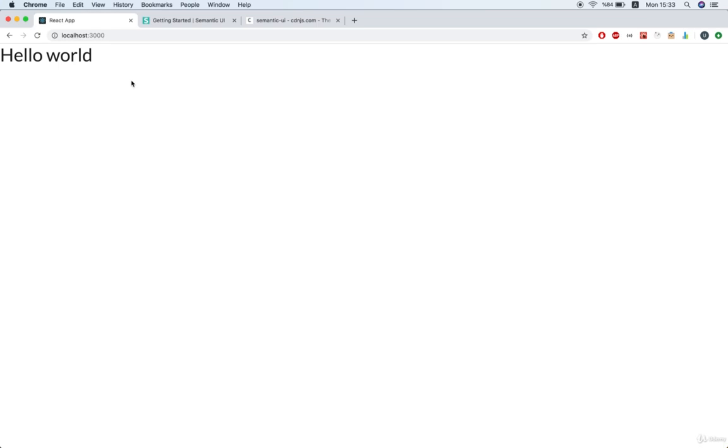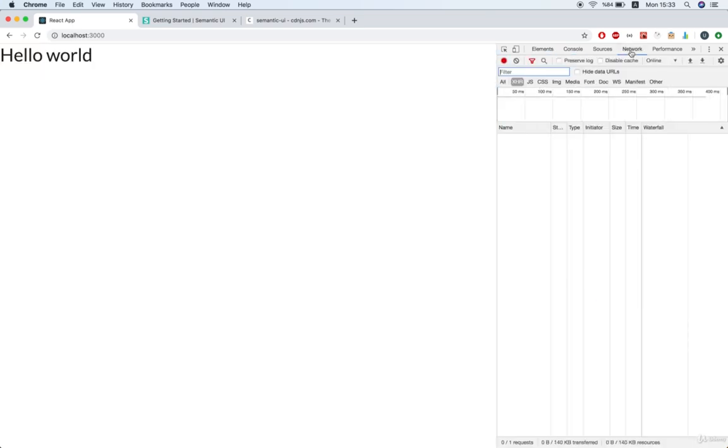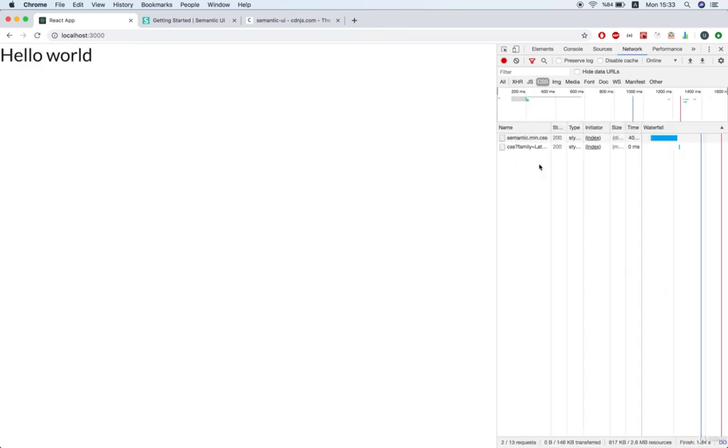Now, another way, of course, that you can make sure that it got installed would be to right-click anywhere on the page, open up your Chrome Inspect menu, and then go to the Network tab. You can then click on this CSS option right here and refresh the page, and you'll see that semantic.min.css got loaded up successfully.